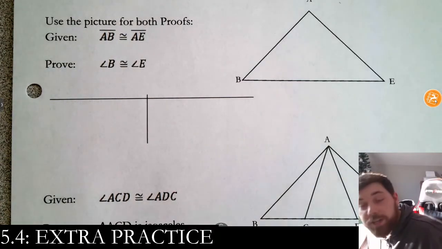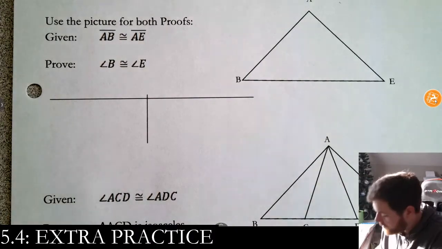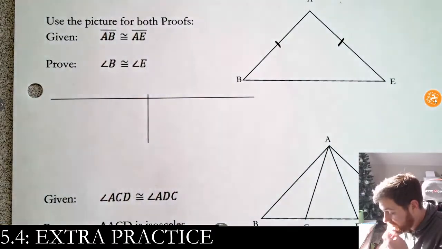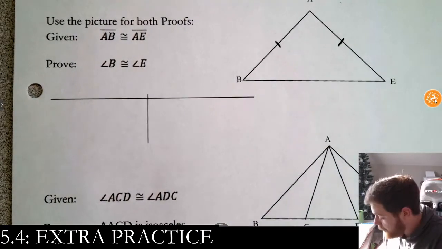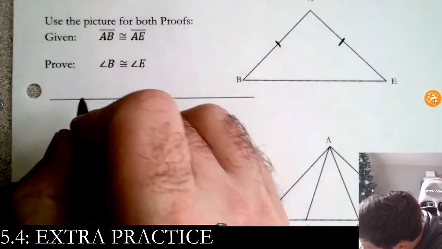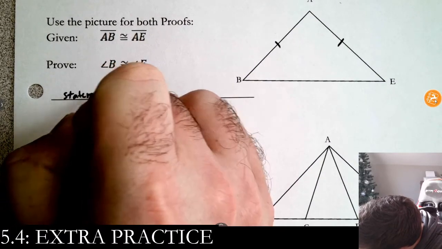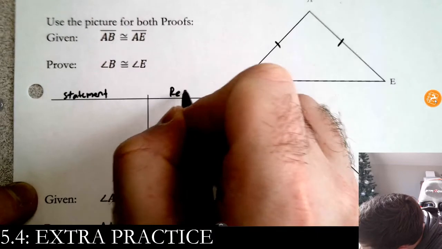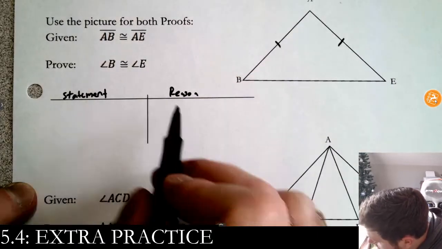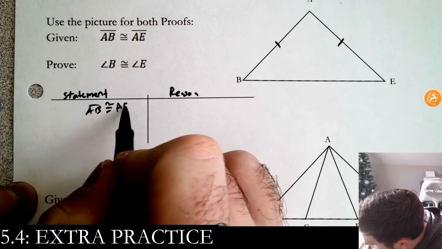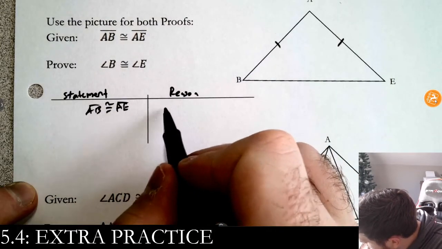So we're going to use the picture. We're going to mark up the picture as we're going through it. So first off, we're given that AB and AE are the same. Okay, this is actually a two-step proof. Step 1, start with a given, right? So this is our statement, and this is our reason. I'll put S and R next time. So to start with, AB is congruent to AE. And that reason is given.